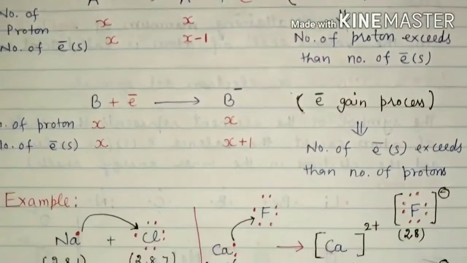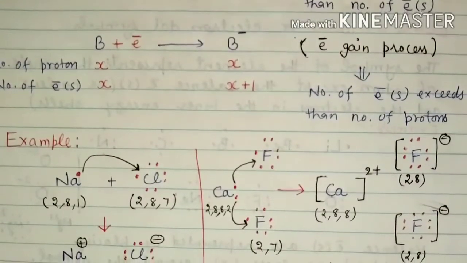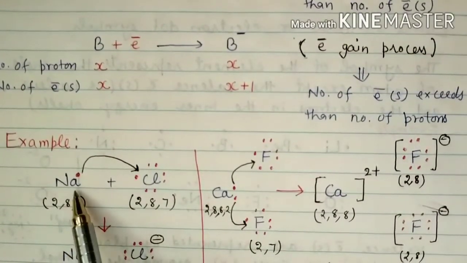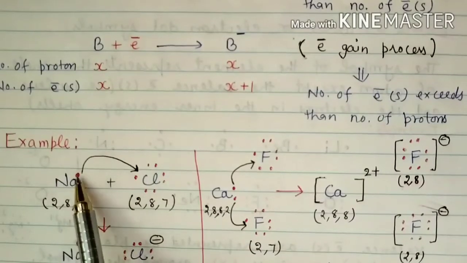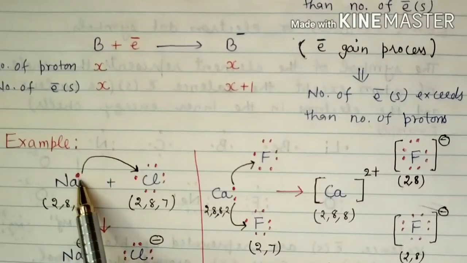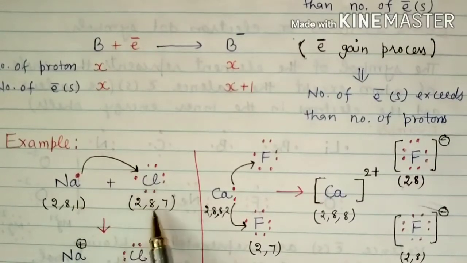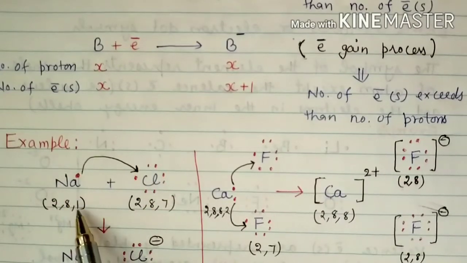You can see, for the sake of simplicity, if we consider the example of NaCl, in Na, if you look at the electronic configuration, 2, 8, 1, here 1 electron is represented by a dot in the Lewis symbol, right? Here chlorine has electronic configuration 2, 8, 7, so these 7 dots are represented here. So sodium is short of 1 electron, right?